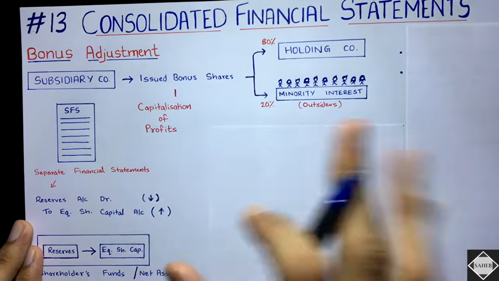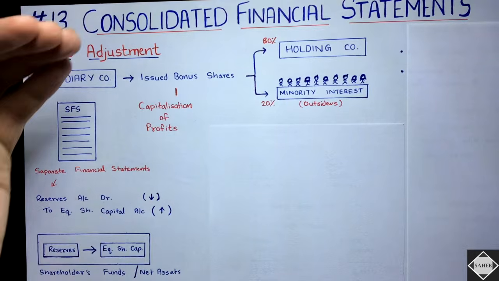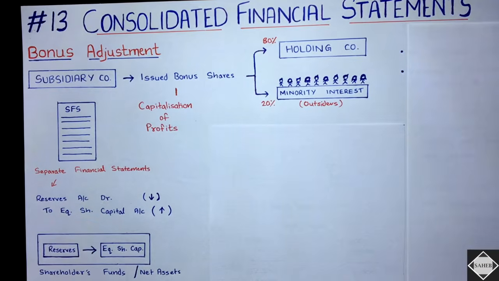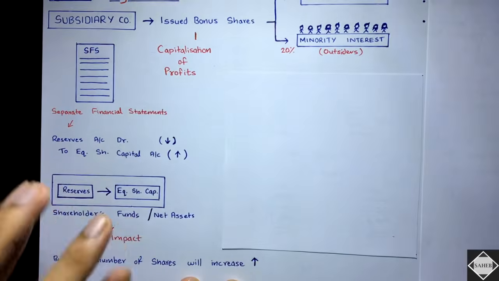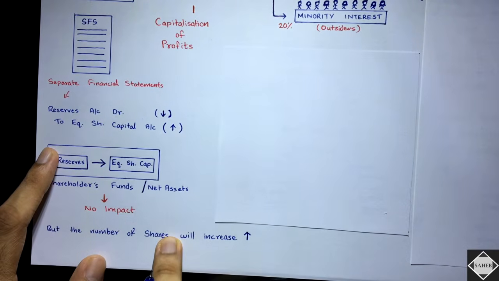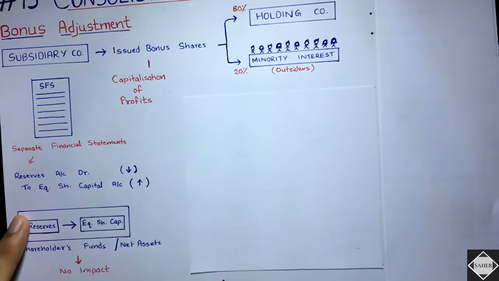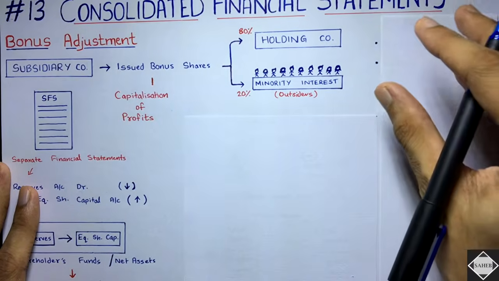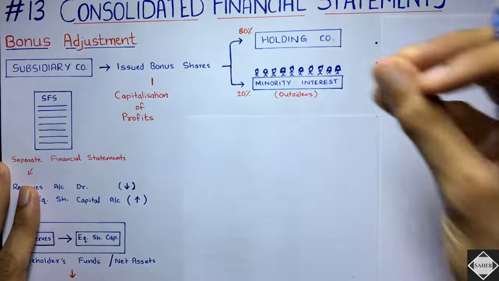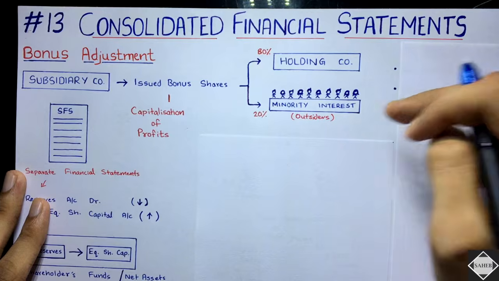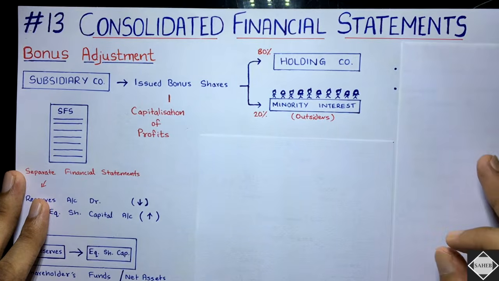So you understood what will happen in separate financial statements. Reserve will fall down and equity share capital will increase in the same proportion. And there is no impact in the net assets, but the number of shares will increase. We have seen this also in investment account chapter, isn't it, in the group 1? Now what will happen in the separate financial statement of the people who are getting the bonus shares, the investors, the holding company and the other people, the minority interest? See what will happen in their separate financial statement.